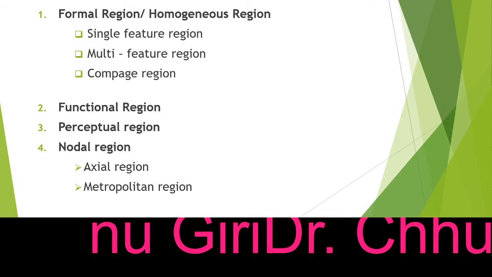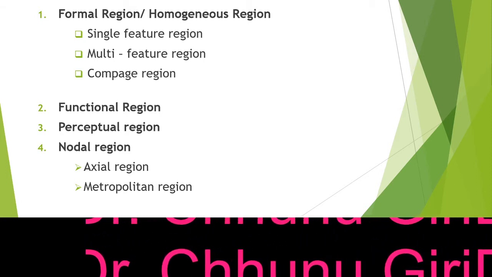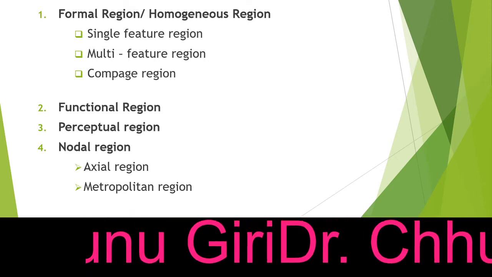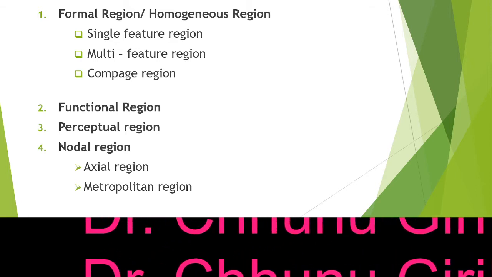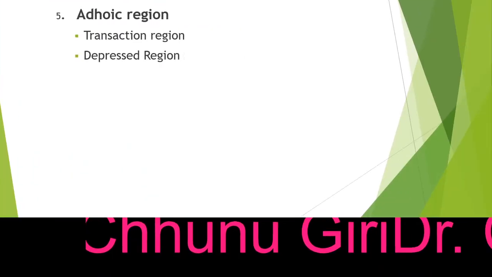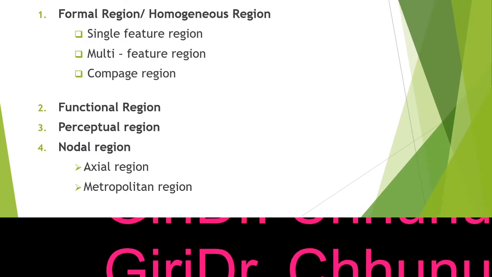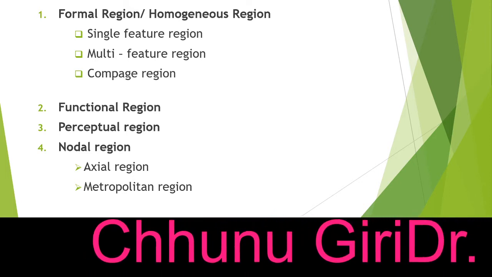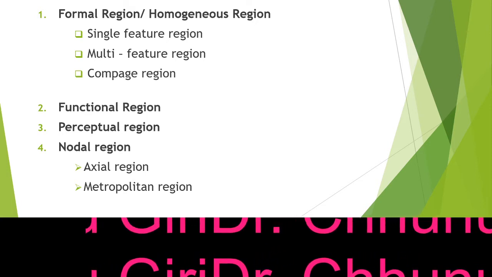Basically, regions are of five types, that is formal region or homogeneous region. Second one is functional region. Third one, perceptual region. Fourth, nodal region. Fifth, Adoic region. Okay, now coming back to the first one, the formal region has been divided into single feature region, multi-feature region, compass region.